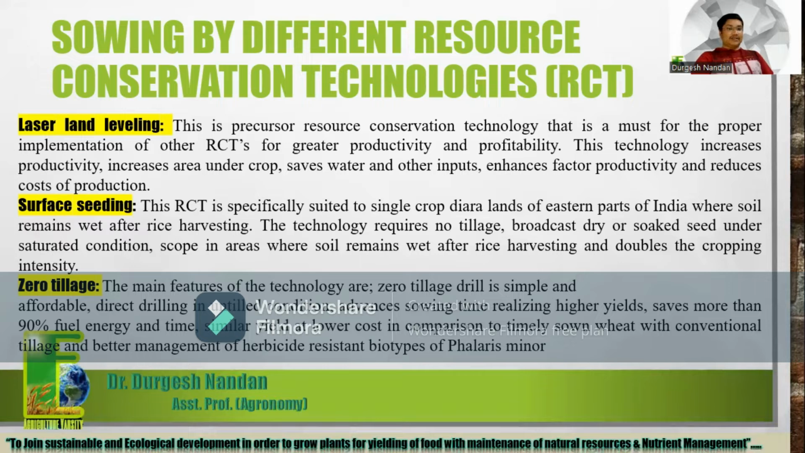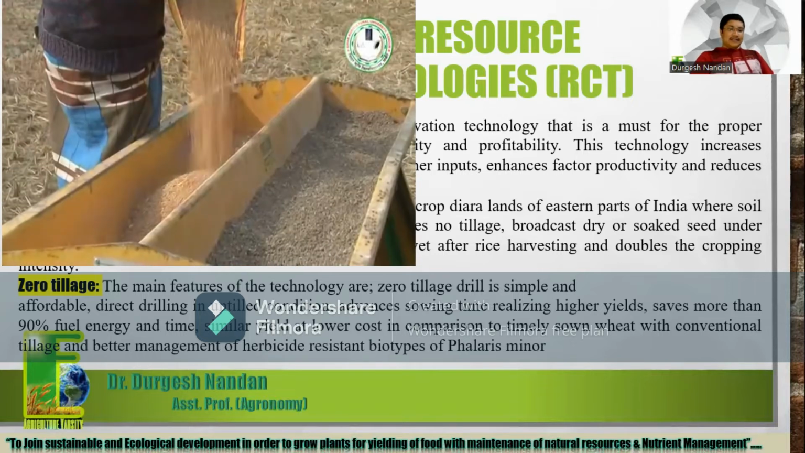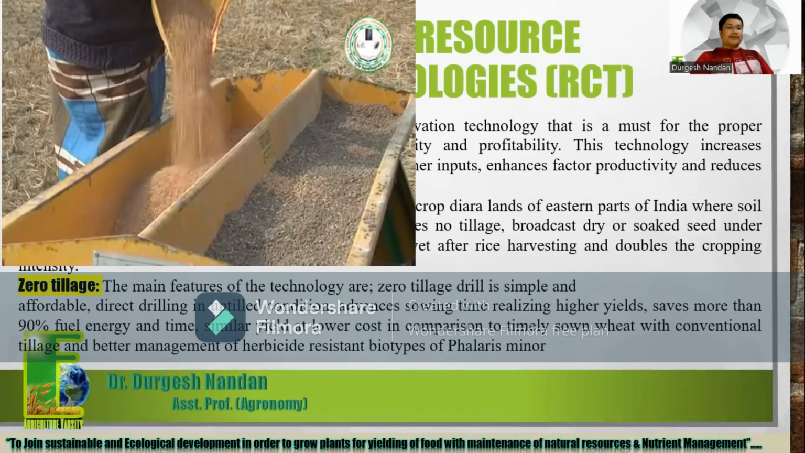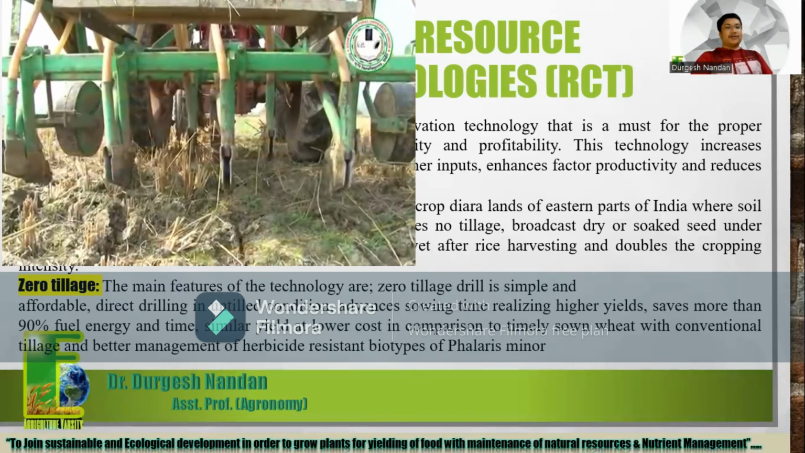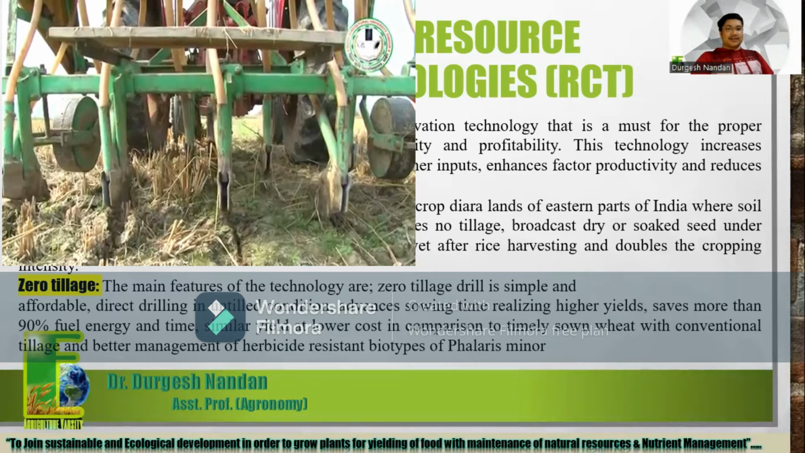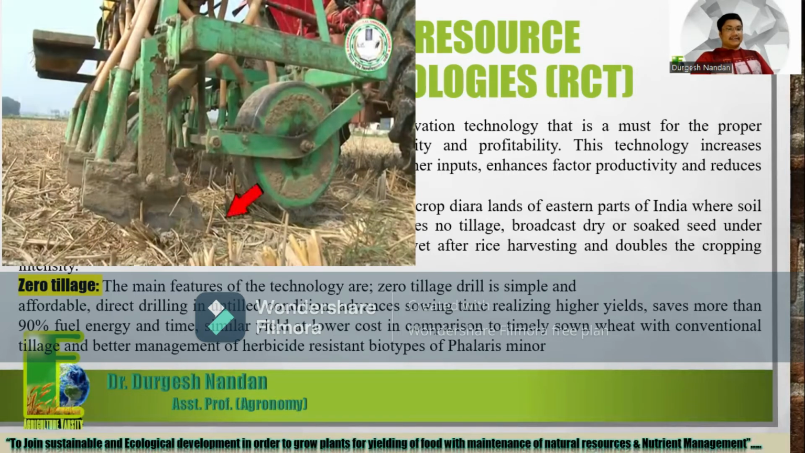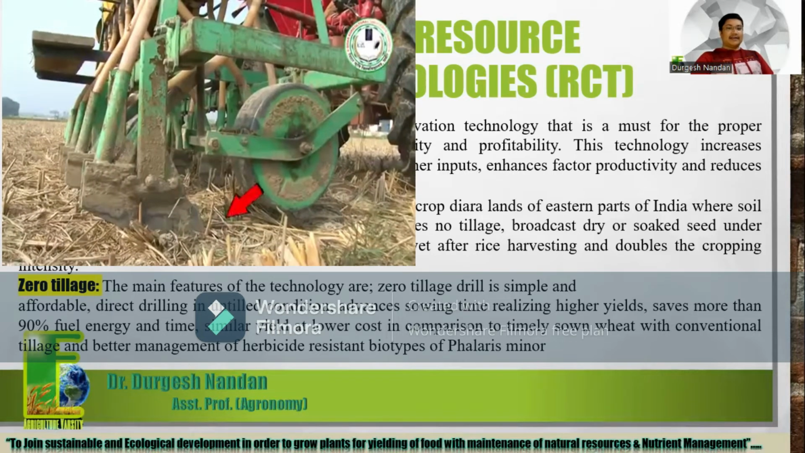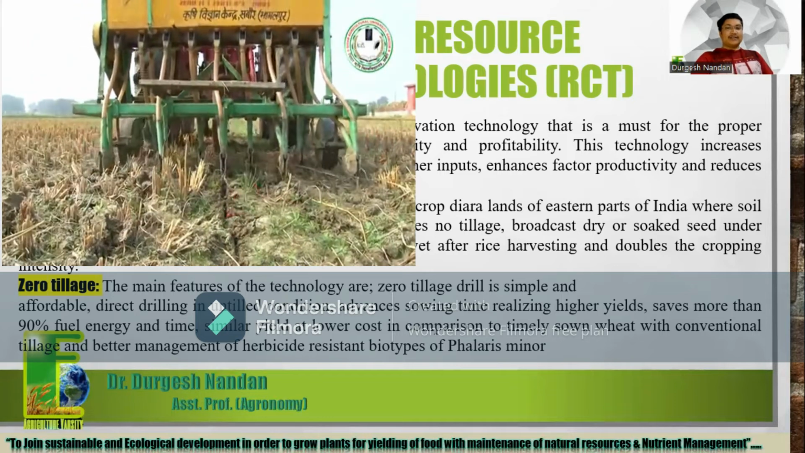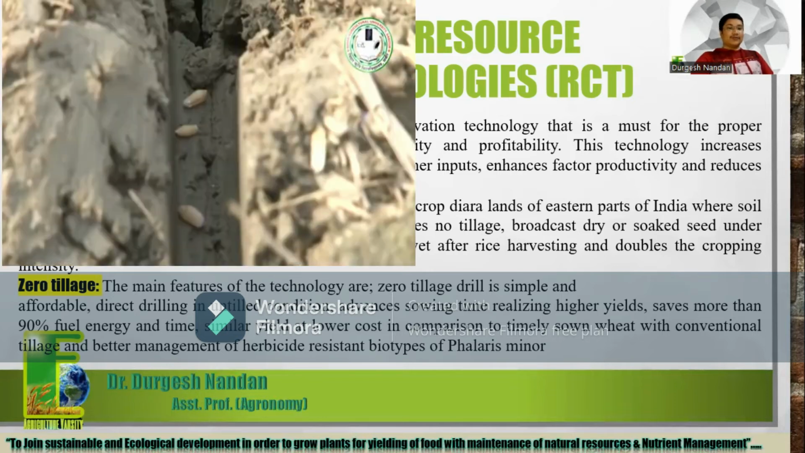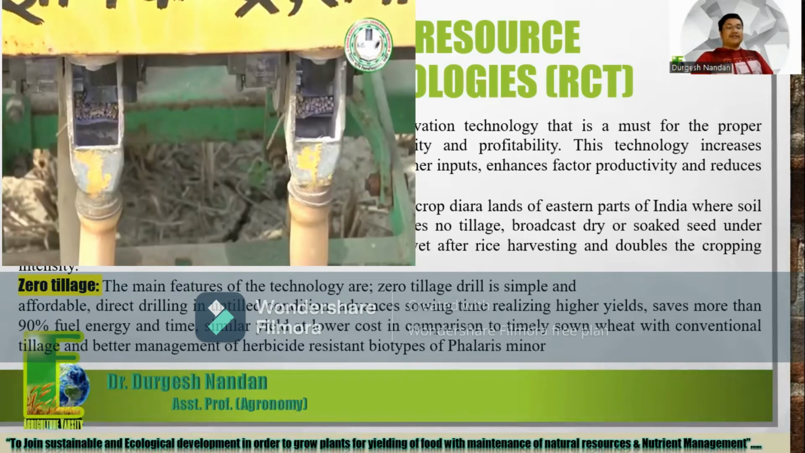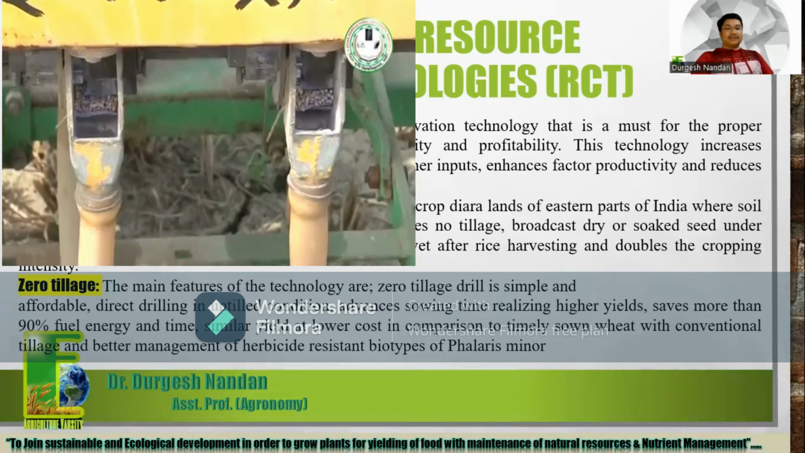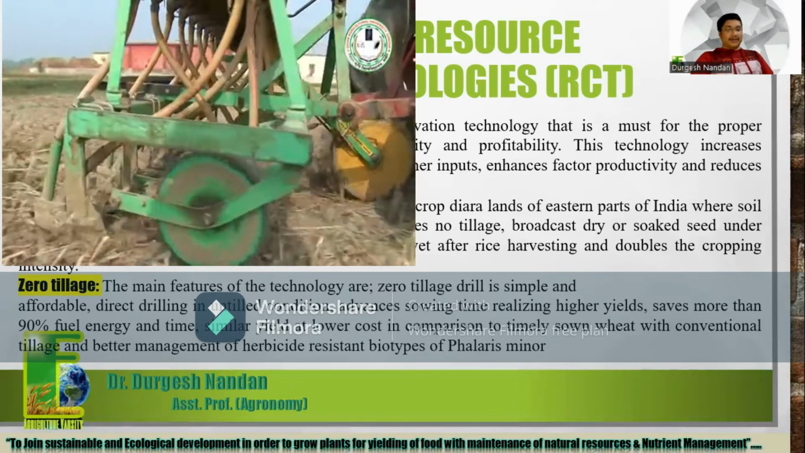Now the third is zero tillage, which is a very important practice among resource conservation technologies and is generally followed nowadays. The main feature of the technology is zero tillage. The drill is simple and affordable. Direct drilling in untilled condition advances sowing time, realizing higher yields, and saves more than 90% of fuel energy and time. Yield is similar at lower cost in comparison to timely sown wheat with conventional tillage, and better management of herbicide resistance is possible.